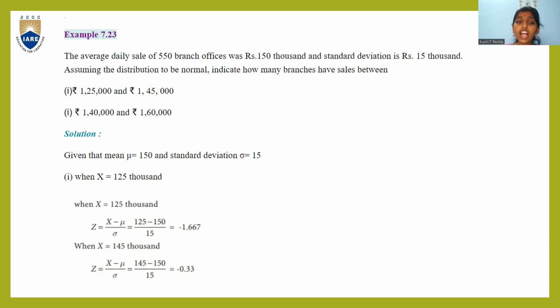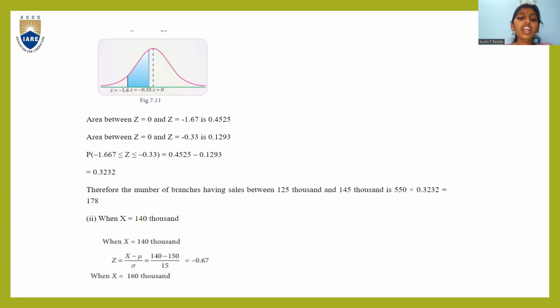For these two points, you draw the graph, and then the interval becomes P of minus 1.667 less than or equal to Z less than or equal to minus 0.33. You take the values from the z table, and the values are 0.4525 minus 0.1293, and your final answer is 0.323. Therefore, the number of branches having sales between 125,000 and 145,000 is 550 into 0.323. That is, 178 branches will be in this range.